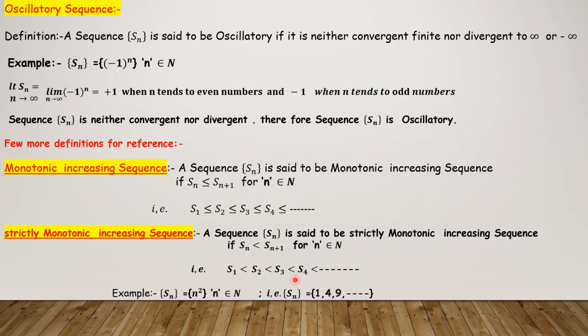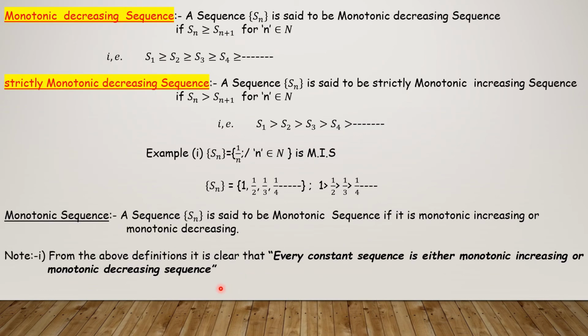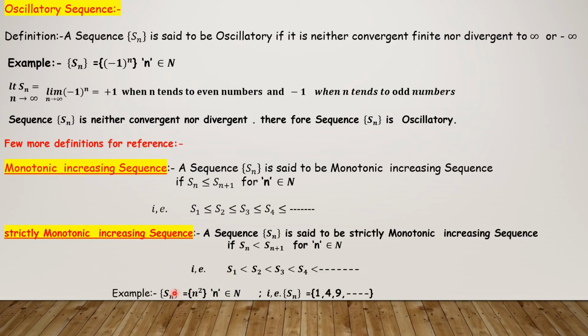Take the natural numbers 1, 2, 3, 4, 5; that is a strictly monotonic increasing sequence. Example: Sn equals n square, the sequence 1 square, 2 square, 3 square, like this: 1, 4, 9. 1 is less than 4, less than 9. So this is a strictly monotonic increasing sequence.